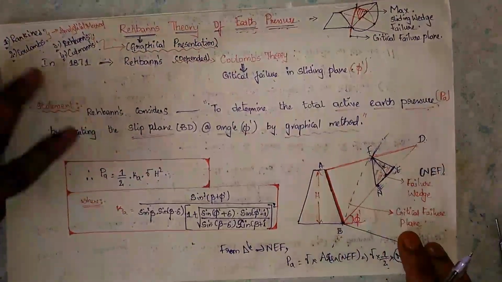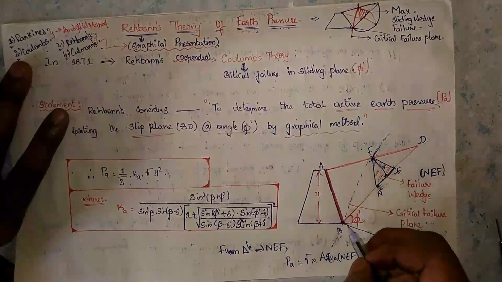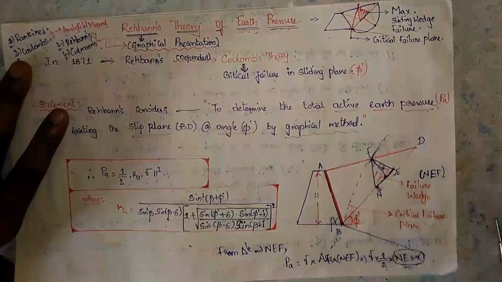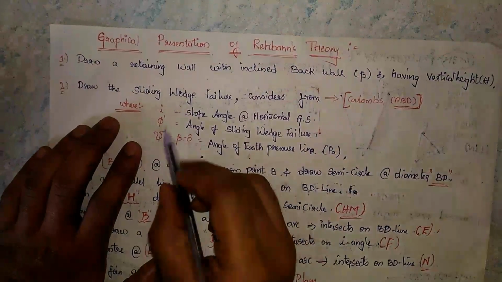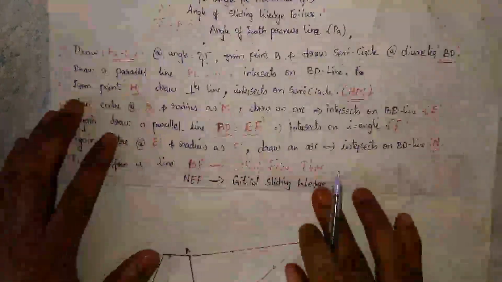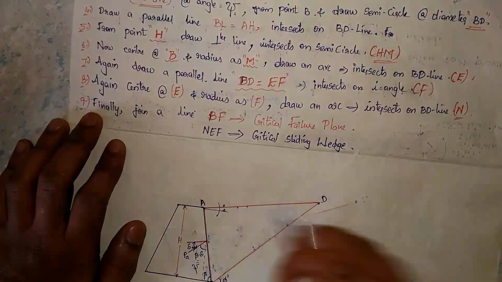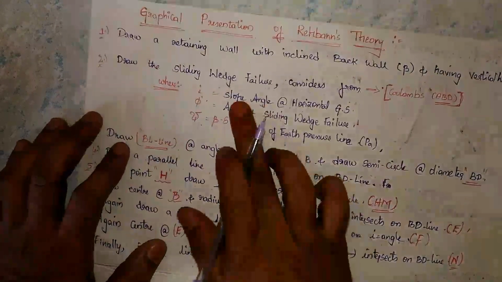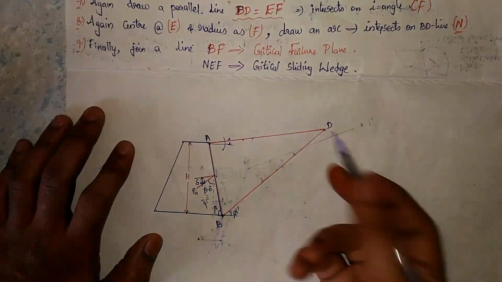So by taking the reference of Coulomb's wedge theory, draw a retaining wall with an inclined back wall at angle beta with a vertical height, and draw this sliding wedge. The same figure I have shown here. Here I is the slope angle. Next, phi is the angle of the sliding wedge failure.